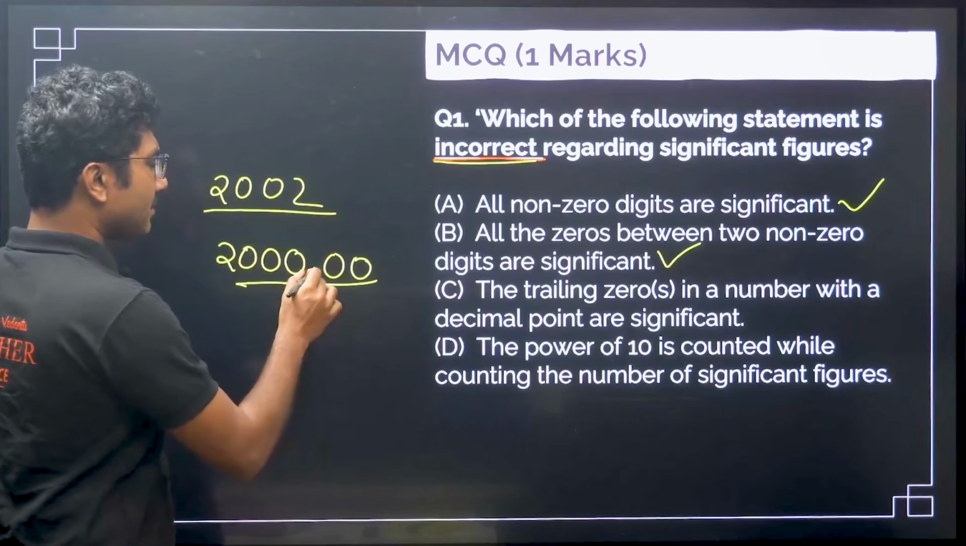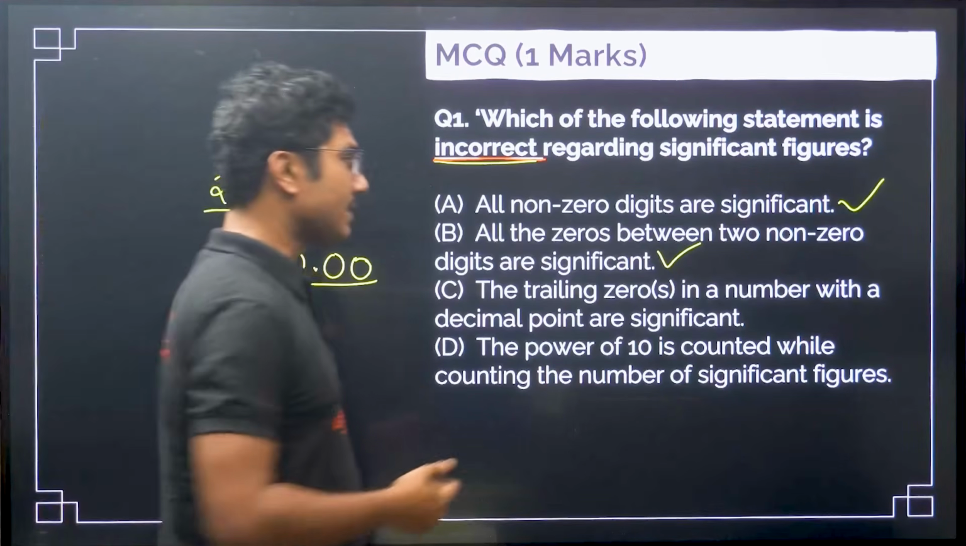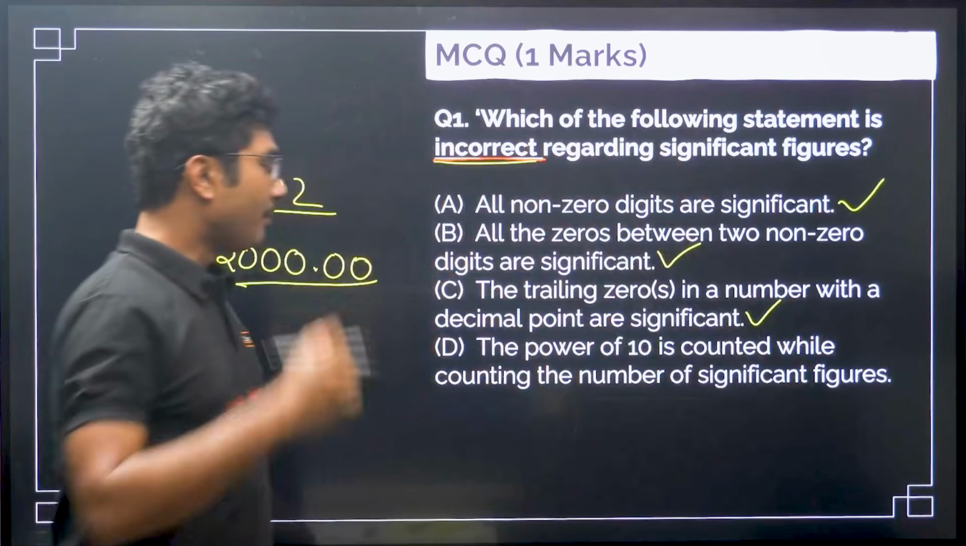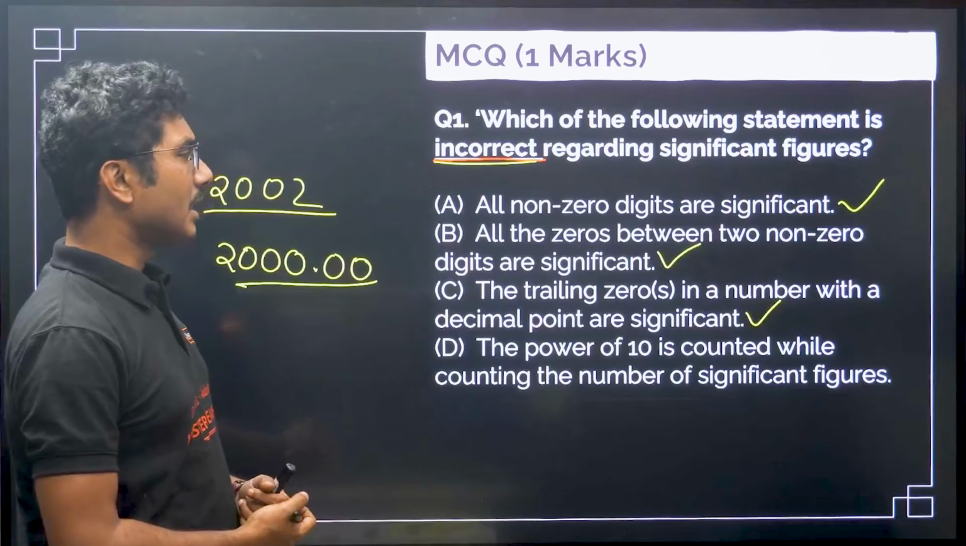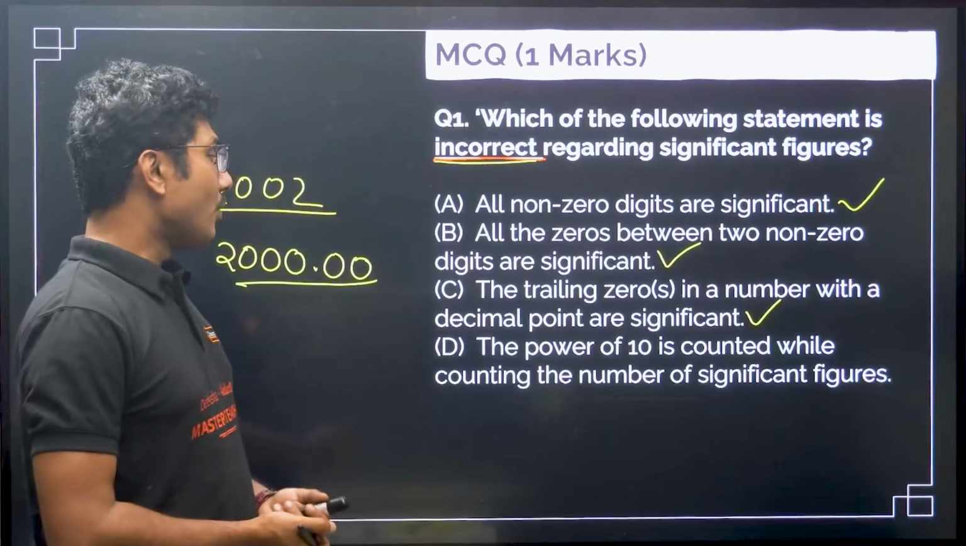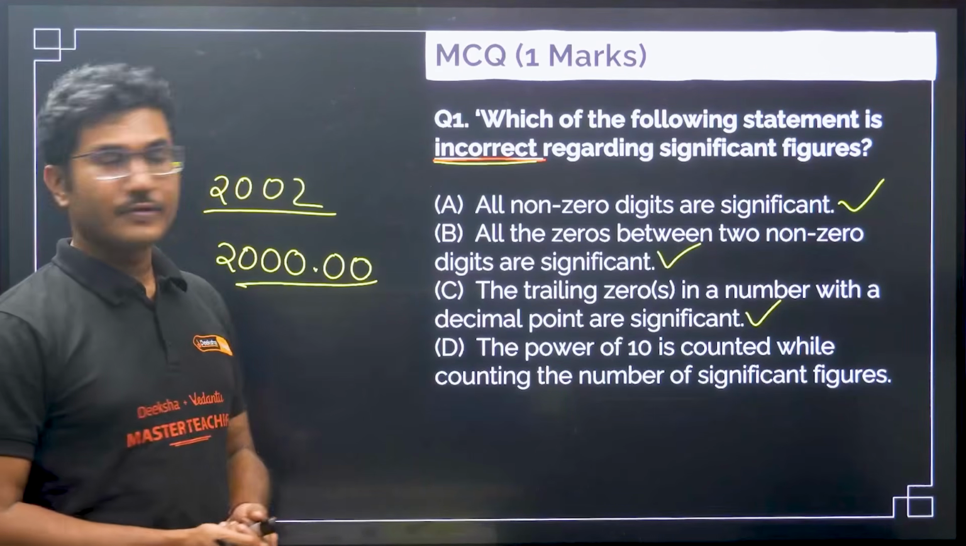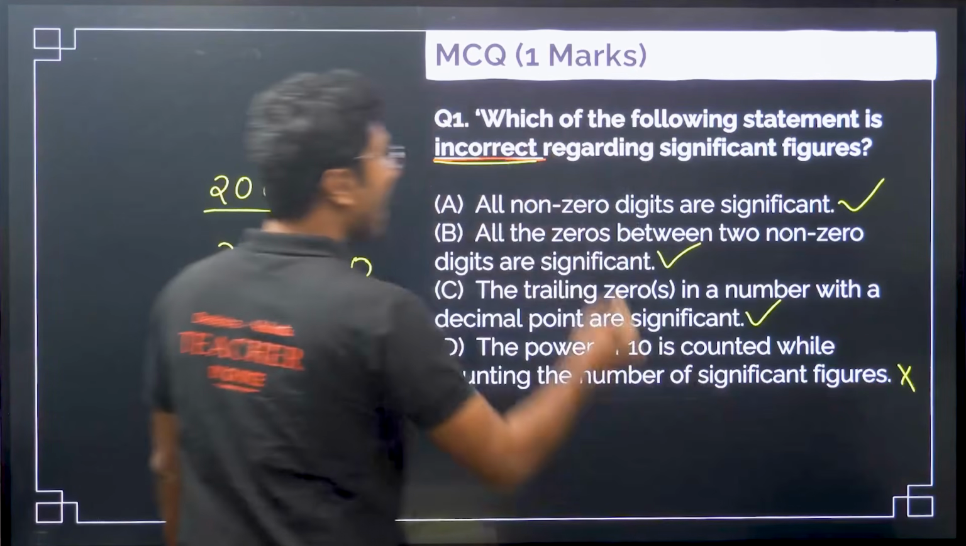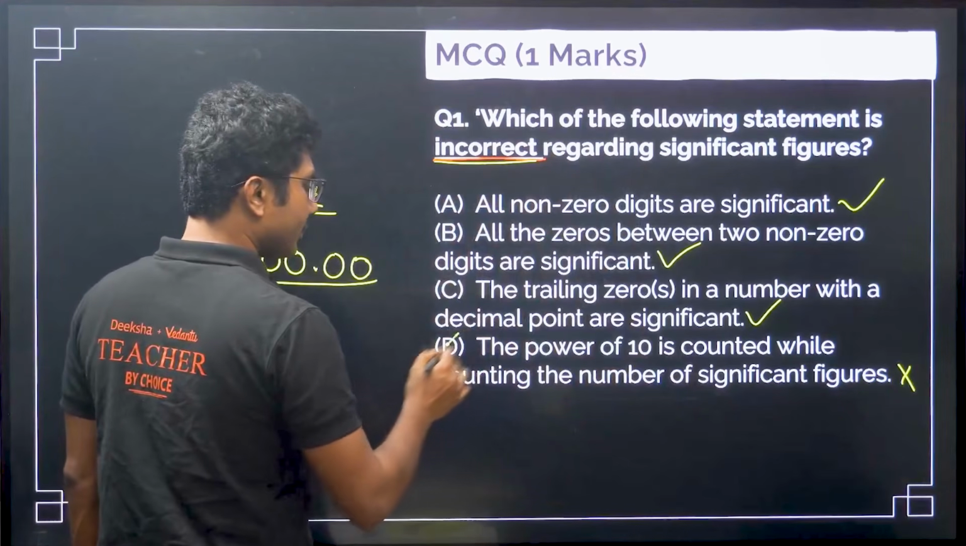Okay, if there is a decimal point involved, all the zeros are significant. So that means this is also a correct statement. The power of 10 is counted while counting the number of significant figures. This is an incorrect statement, and that is what we are trying to find. So this is an incorrect statement.